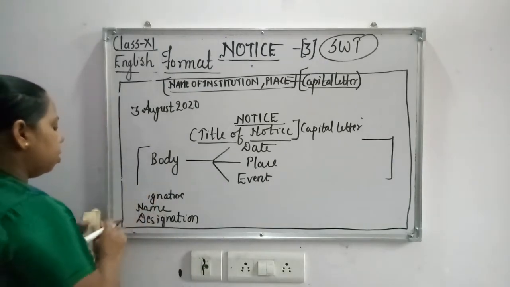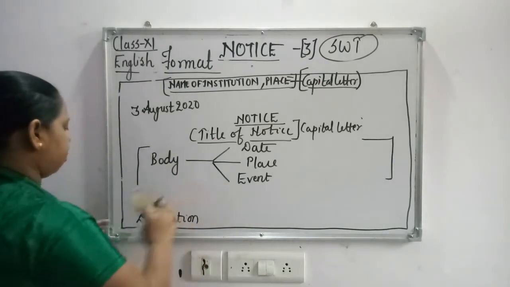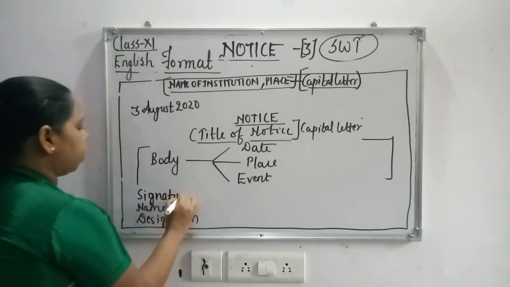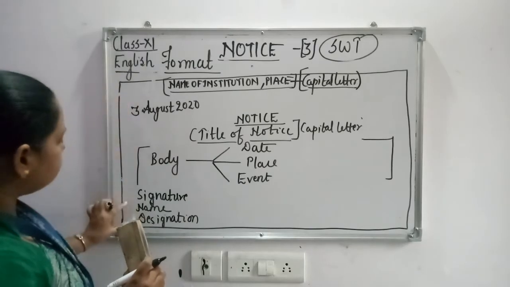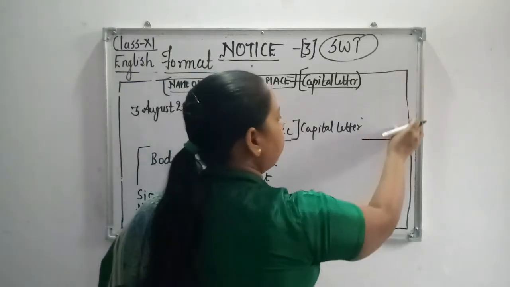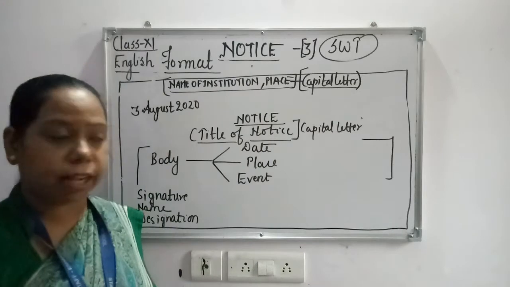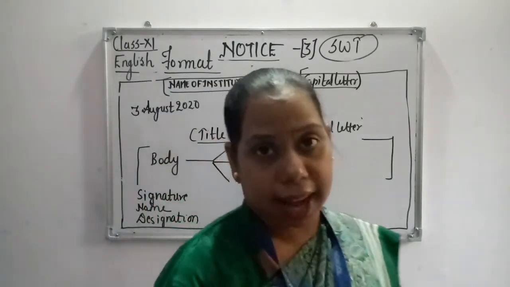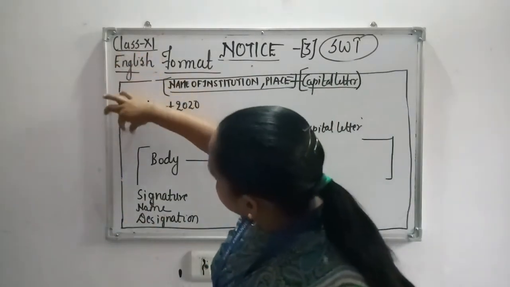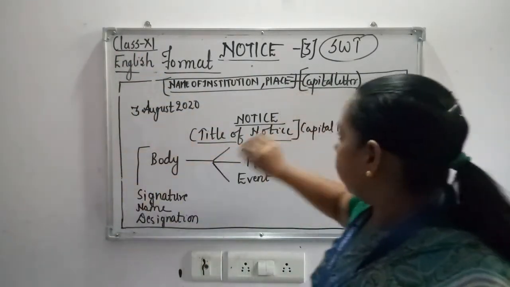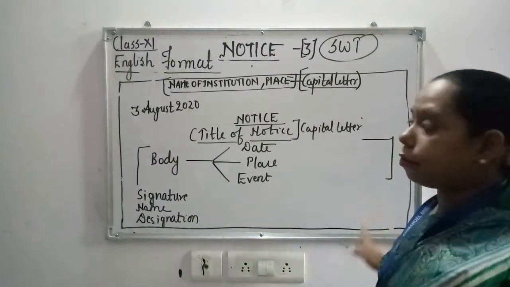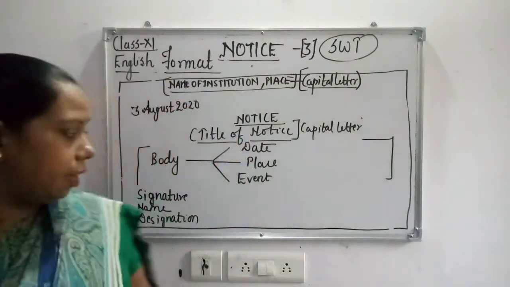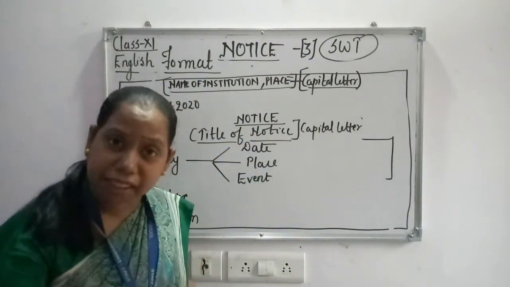Okay, my dear children, as you are seeing, I have tried to maintain equal space. Like here, if you are writing this much gap, here also you have to leave this much, a 2-inch gap. So the notice is always centrally inclined. Here if you are leaving this inch gap, here also on the right hand corner you have to leave that much gap.